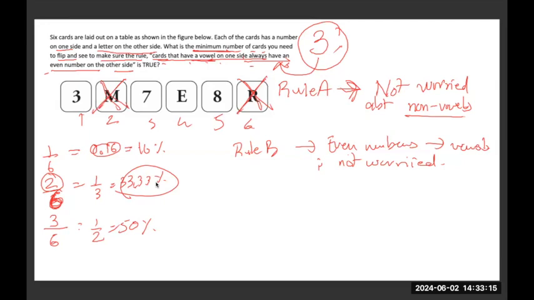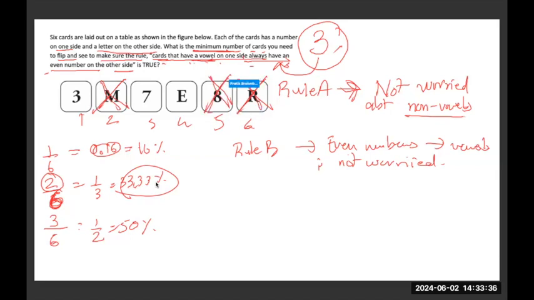It puts me in jeopardy if it happens to be the flip side, where an even number has a regular alphabet behind it. So it may question the validity of this statement. So I won't be flipping any even numbers. The even number in the cards is 8, so I'm not going to flip 8 also.